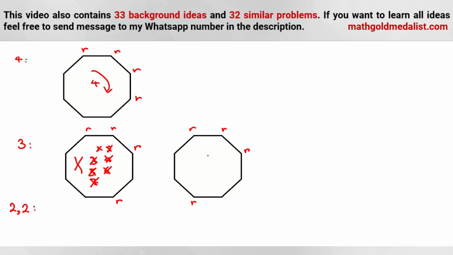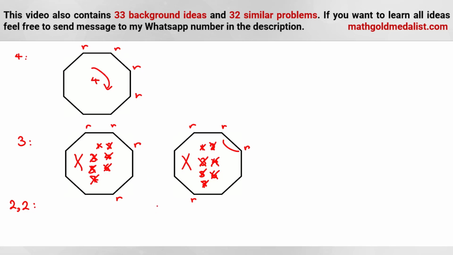Now, what about this one? 1 unit clockwise bad, this one goes here. 2 units clockwise bad. 3 units clockwise bad because this one goes here. And 4 units clockwise, 1, 2, 3, 4, this one. 5 units clockwise means 3 units counterclockwise. So this one, it's not good. 6 means 2 units counterclockwise, this one, this one, this one. And this one will be bad again. 7 units clockwise, 1 unit counterclockwise. This one bad. So again, this case is bad.